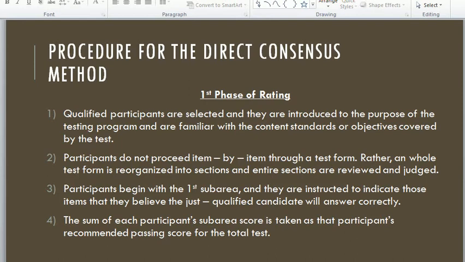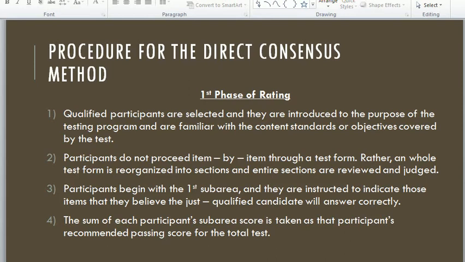So participants work on the sub-areas, and they are instructed to indicate those items that they believe the just-qualified candidates will answer correctly.